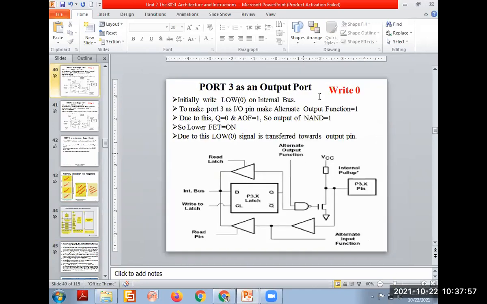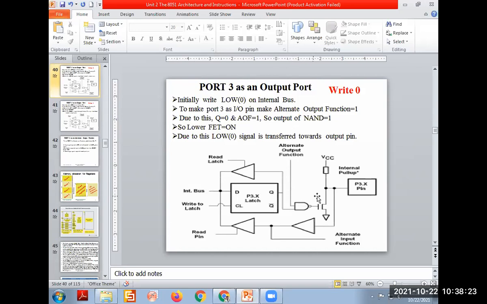To make this port an output and write 0 on that. The condition we know: making an output port means internally we are sending 0 on this signal. Sending 0 on this signal means what? The AOF signal is by default 1. D will be 0, internal bus data is coming 0. D is 0 means Q will be 0.